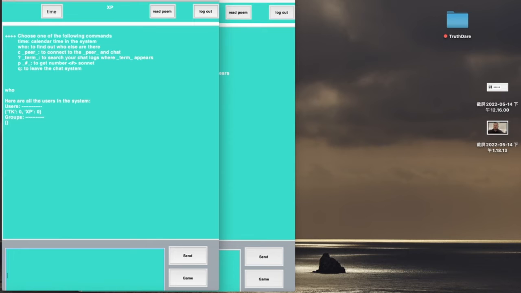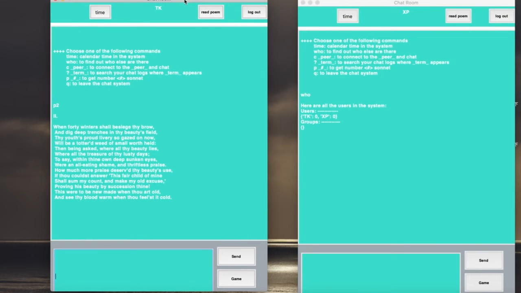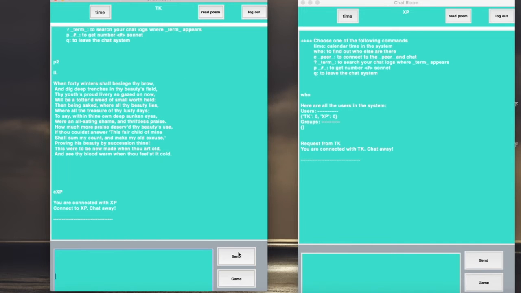Now we have 2 users in our system, but they haven't connected. If you input the user's name, you will be notified that you are connected with XP, and now we can play the game together.